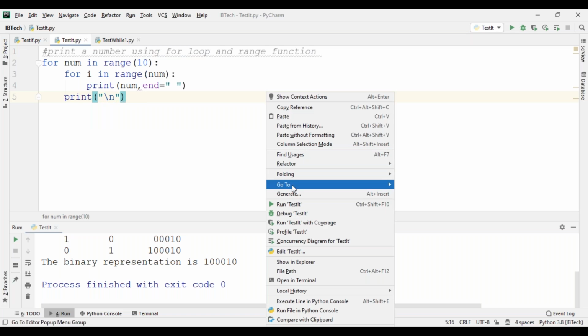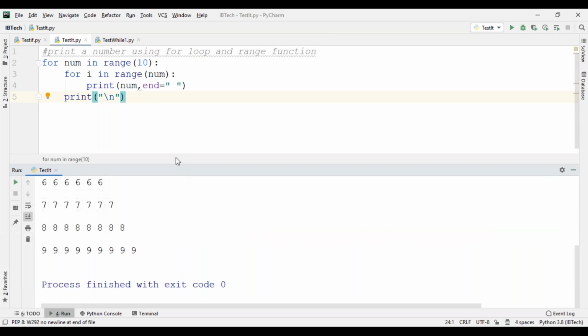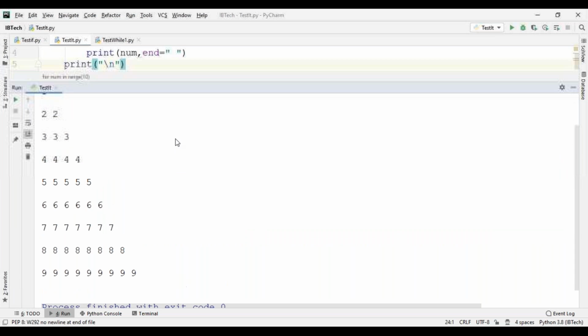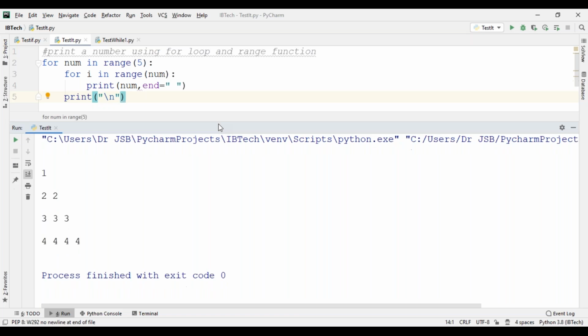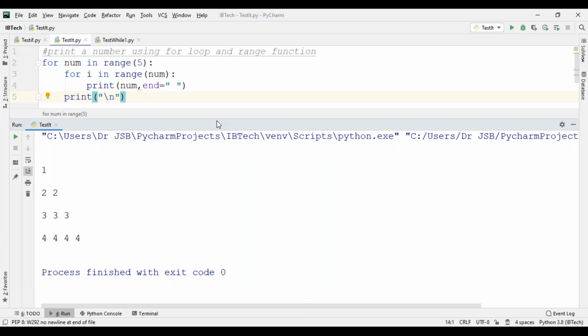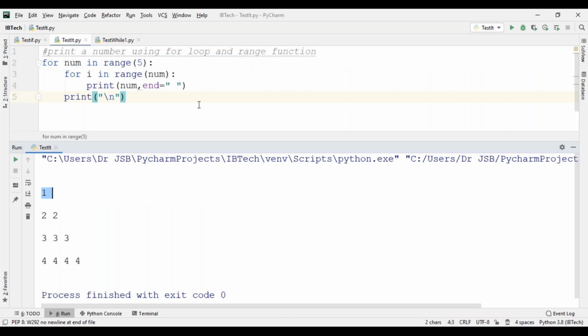See now. I want to print a pattern like 1, 2 2, 3 3 3, 4 4 4 4. If you want this kind of pattern, how can you write the program for num in range of 5?